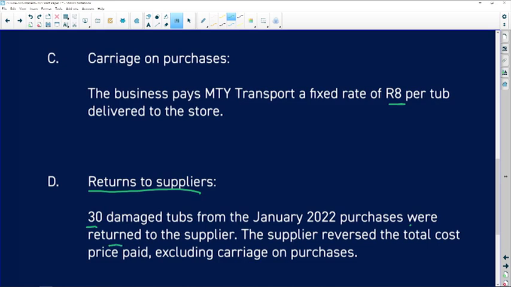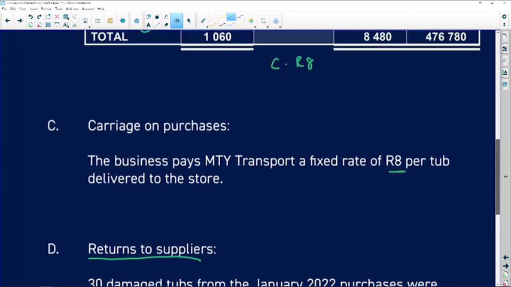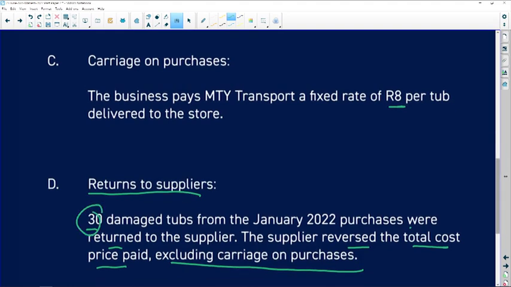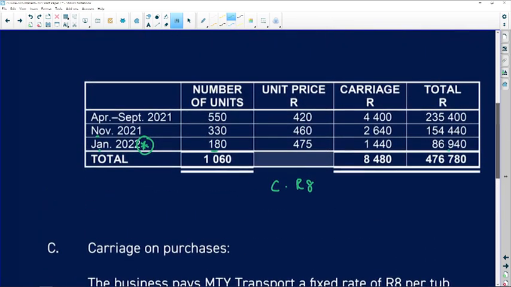The supplier reversed the total cost price paid, excluding the carriage on purchase. Okay, so there's no refund on that. Right, so if we take the month of January, remember we returned 30. So in Jan, we've got to minus the 30 because obviously those were not part of our stock.